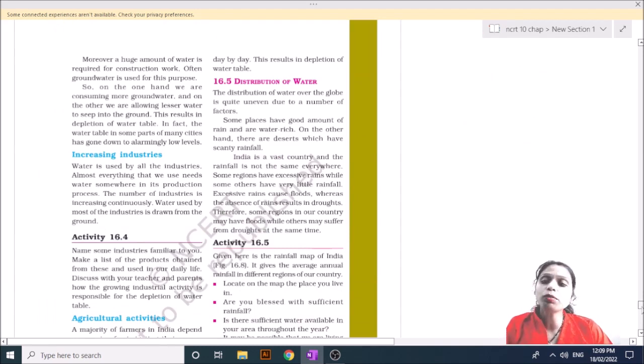Now you know that the distribution of water in different places of India is different, because in the northern side of India the water table level is so high. That's why people in that area use water constantly, whereas in Rajasthan there is a shortage of water. Fighting and long queues are a result of the shortage of water. So the distribution of water in different places of India is different.